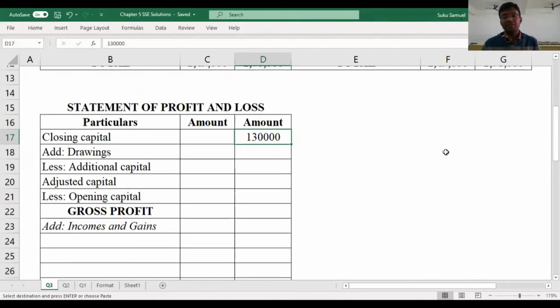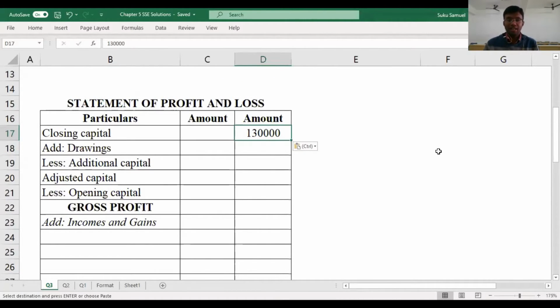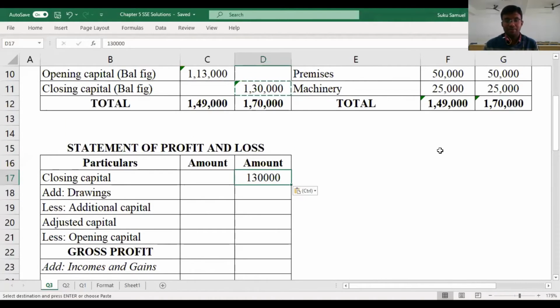The next statement that we will be preparing is the statement of profit and loss. Statement of profit and loss we will be preparing in order to understand the profit position of the firm. So with that, let's start off. You will be starting off with drawings. Drawings is rupees 10,000. How do we know drawings is rupees 10,000? Because it is mentioned to us in the question that he withdrew for personal use.